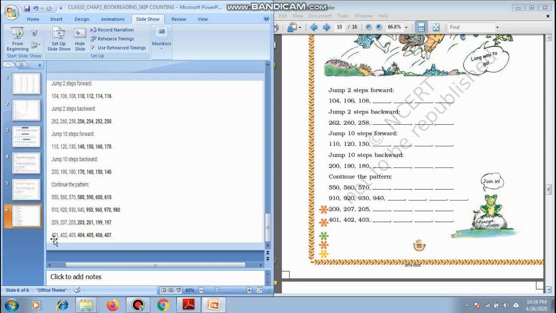Next we have 401, 402, 403. So what will be the next one? 404, 405, 406 and 407. This is how we do the patterns of numbers. So this is number pattern. Remember we did in our chapter 1 also. It is just using 3 digits. Earlier we did with 2 digits.